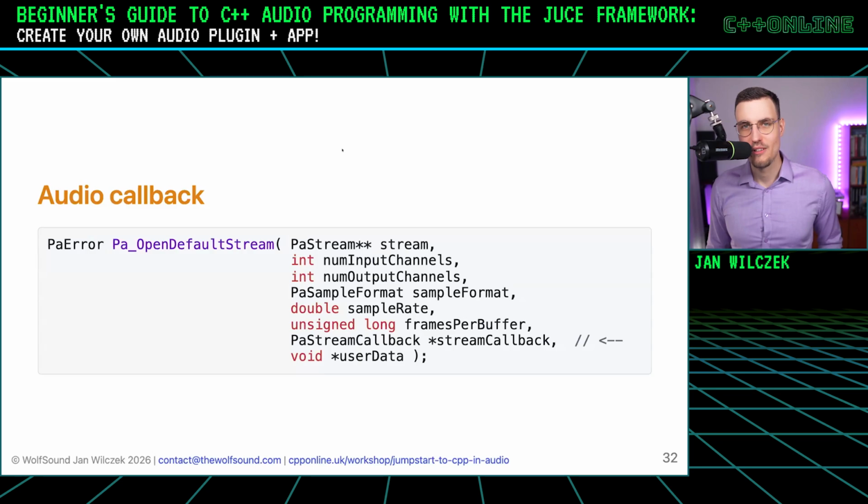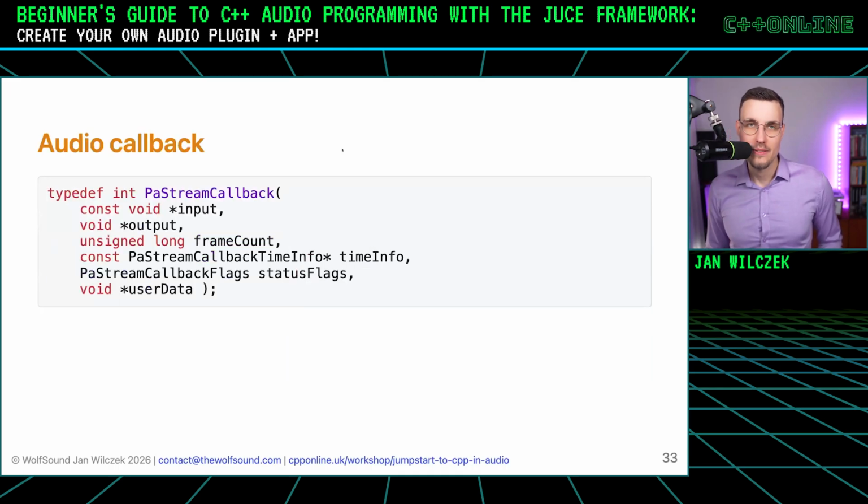All right, we're left with the last argument, the stream callback. What is the stream callback? Well, in PortAudio, it's a C-style function pointer. And PortAudio requires this function to have this signature. So it's already quite complicated. We have some input, output, we have frame count, which you already know what it is, and some other arguments.